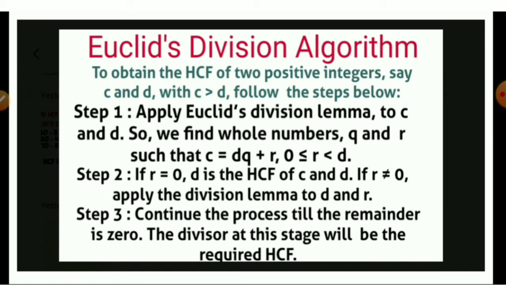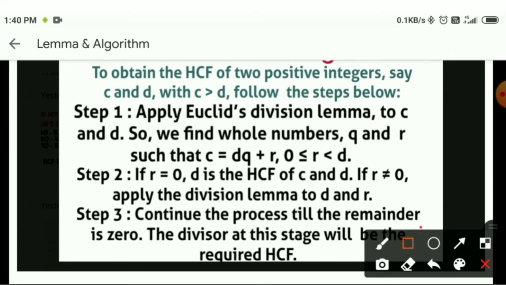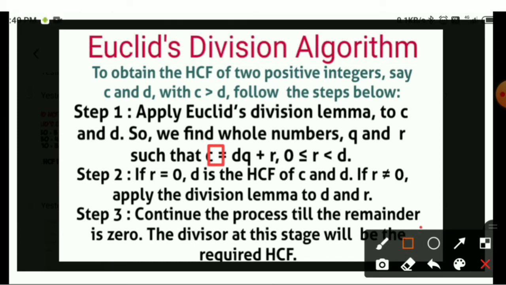So we find whole numbers Q and R. When you divide C by the number D, you will get a quotient, say Q, and a remainder, R. Now this R will be less than D but greater than or equal to 0. So by using Euclid's division lemma, we can write it as C equals dq plus R.